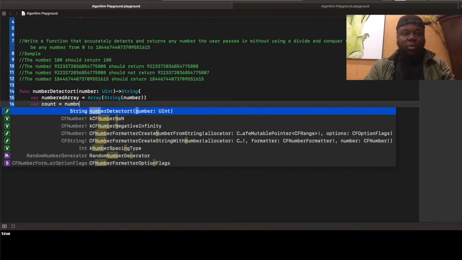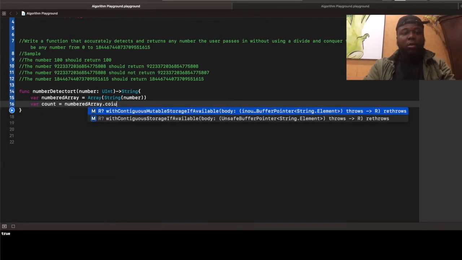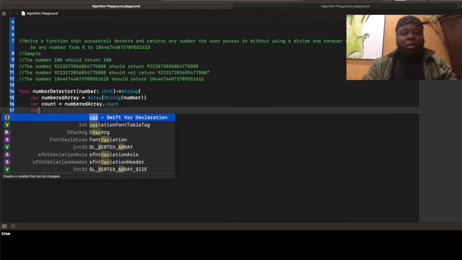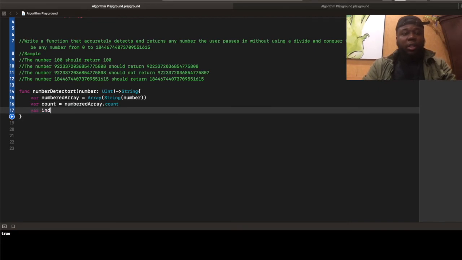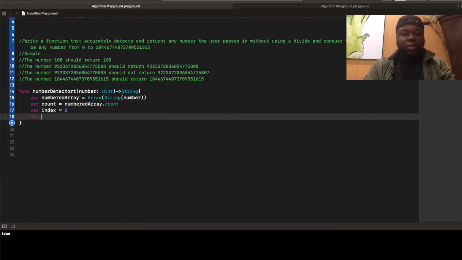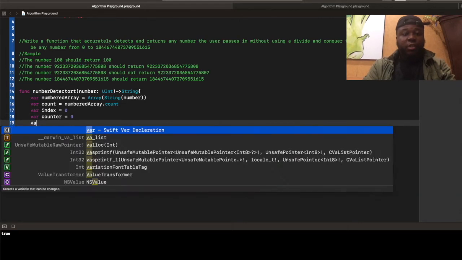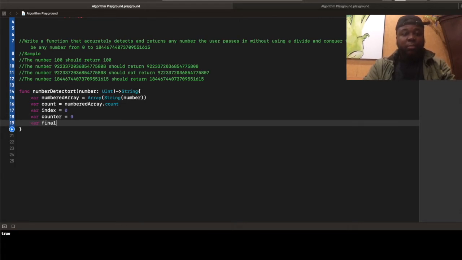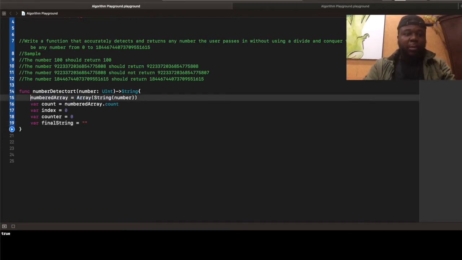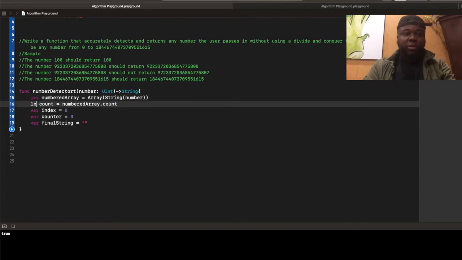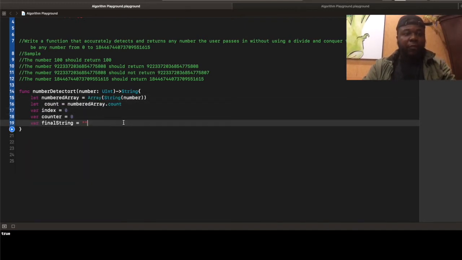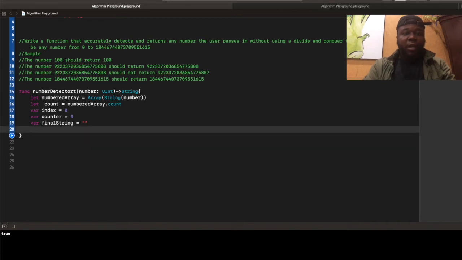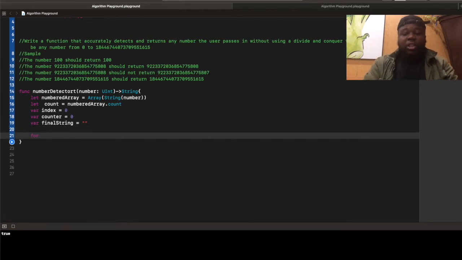Then index is going to be equal to 0, counter is going to be equal to 0, and then our final string is going to be a variable. Okay, I'm just going to change a couple of these to constants because we're not changing the variable, and this is just to save more space in memory. It's more responsible coding.